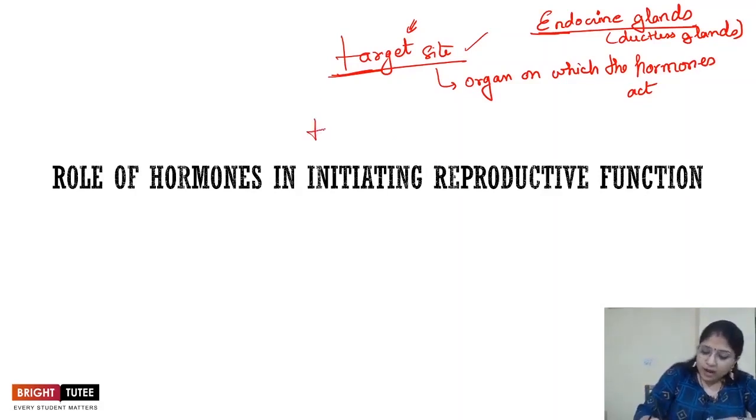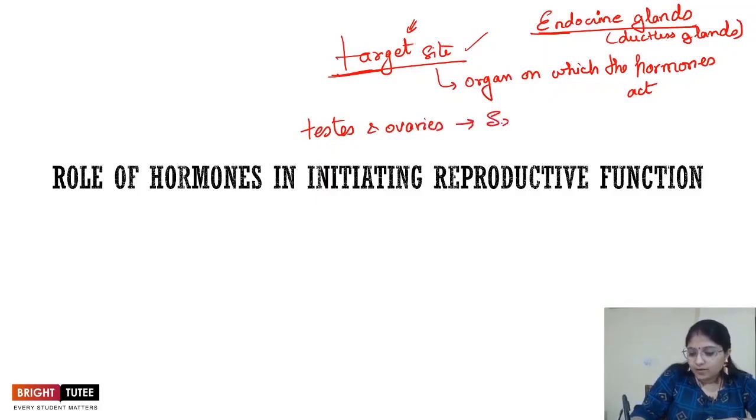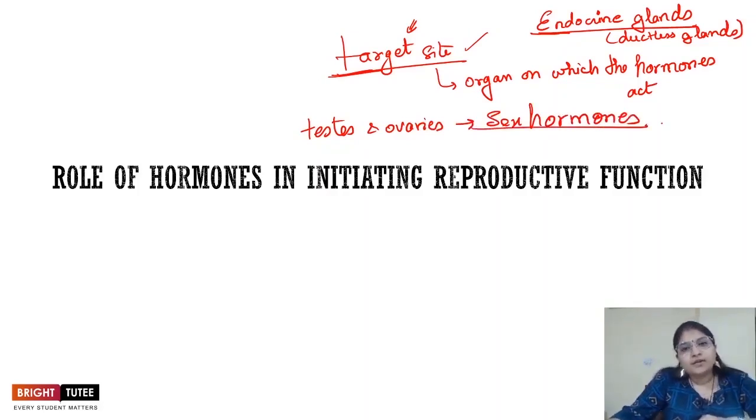Testis and ovaries, what do they release? They release sex hormones. These hormones are responsible for the development of the secondary sexual characters in the human body, right?